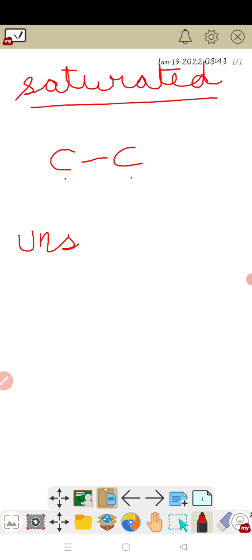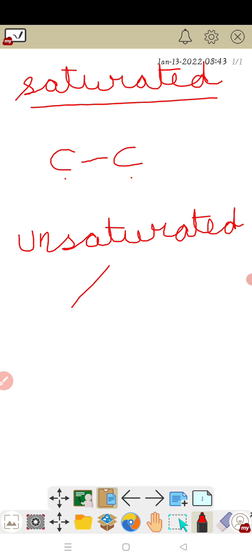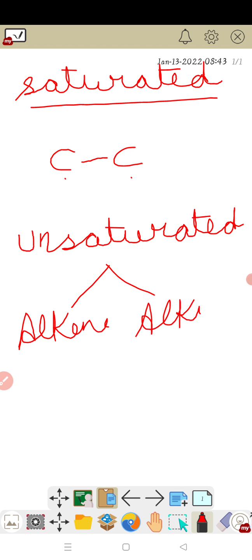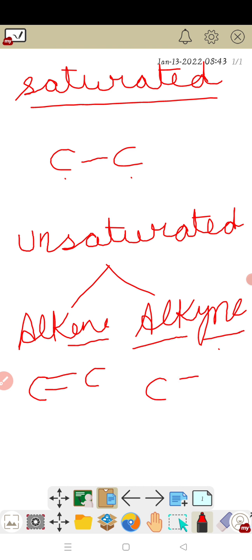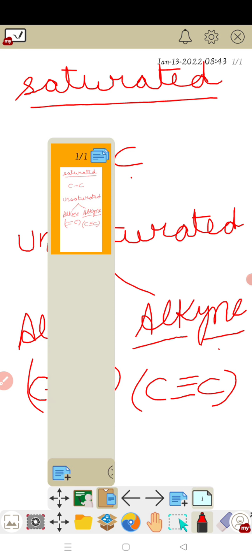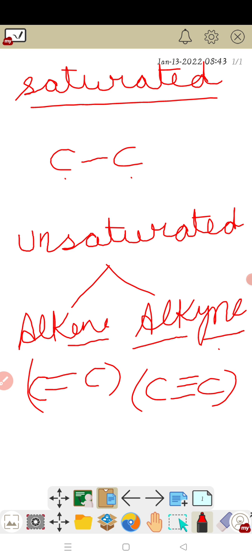And unsaturated means alkene and alkyne. Alk is the root word and ene is for the carbon-carbon double bond, and alk is the root word and yne is for the carbon-carbon triple bond. Okay, so saturated hydrocarbons.